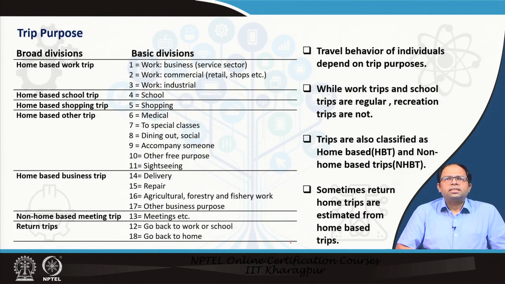So this gives us an example of different kinds of trip purposes that one can consider. It could be home based work trips, which could be further divided into work for business purpose, which is for service sector, then work for commercial purpose, people going to work in retail and shops, work for industrial sector and so on. Then it could be home based school trips, home based shopping trips, home based other kinds of trips like, for example, medical trips, for dining, restaurant going trips, accompanying someone, taking someone to school or something, then other free purposes, sightseeing trips and so on.